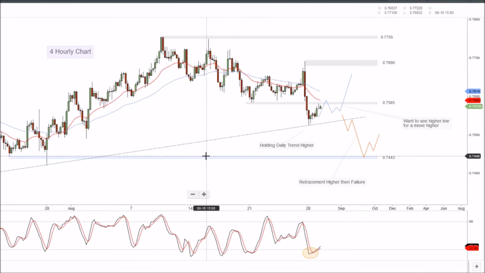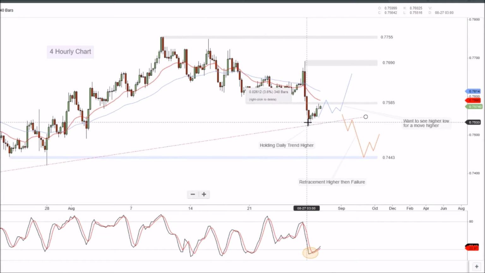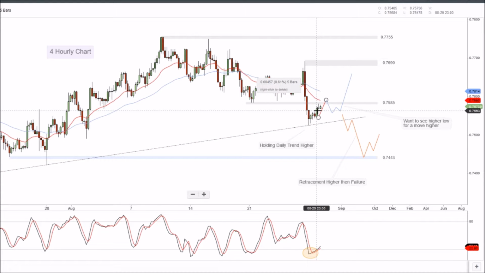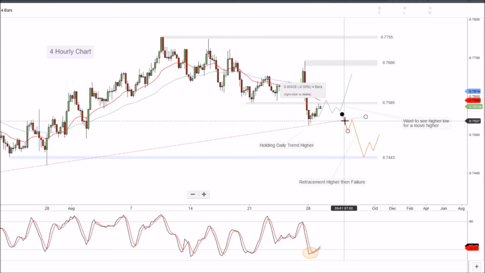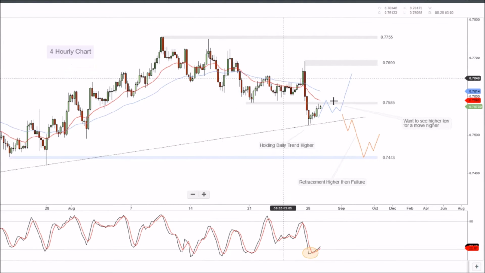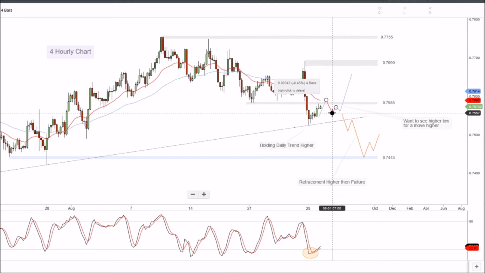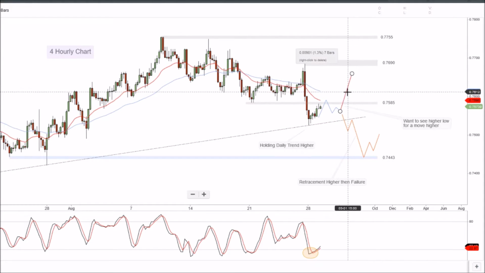Over to the 4-hourly chart on the Aussie dollar, we can see longer term contraction off the 77.55 level. We can see that market pushing lower, but it has just touched down on the daily support level. Now that daily trend is up, so we did expect a bounce yesterday off that level. We did touch up towards the 75.85 level. For now, we're expecting to see higher levels, and we expect that higher low to build. If not, and we get failure through that level, then we have a longer term contraction in play. But for now, we expect a higher low to build, and then pressure to push it back up to the upside.